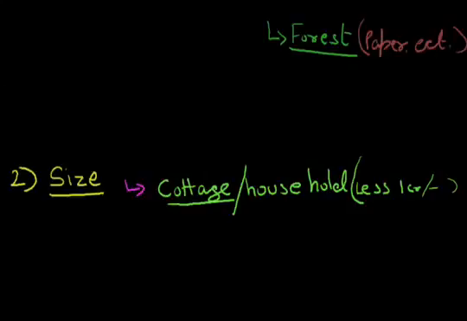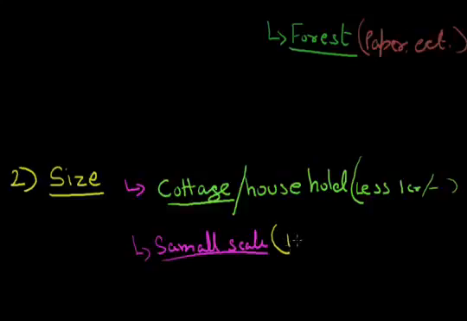The second type of industries is small scale industries. In small scale industries, the examples are all those industries which are from 1 crore to 5 crore rupees, like the newspaper industries, etc. They all are small scale industries where we need investment in between 1 to 5 crore only.